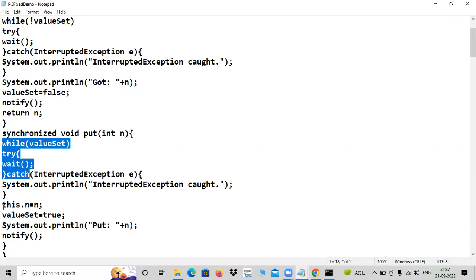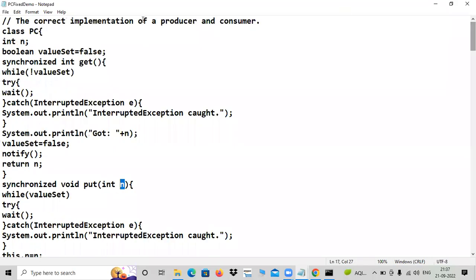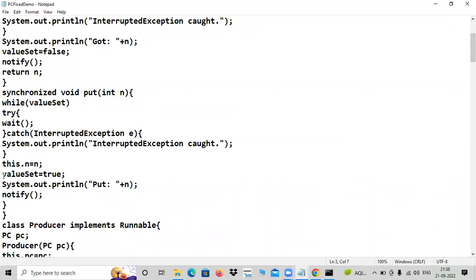So you come here: this.n is equal to n, same code as in the previous one. This n has little life, that's why it is given to the other n. The other n is somewhere here, yes, it is there at the top. And then valueSet became true. valueSet became true, that is okay.